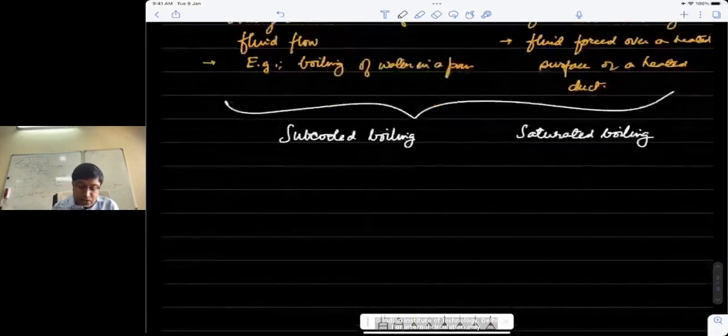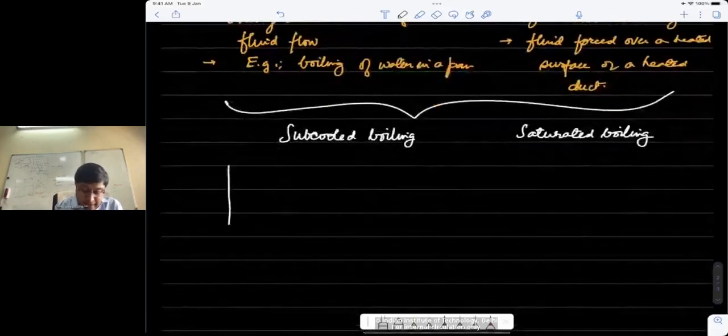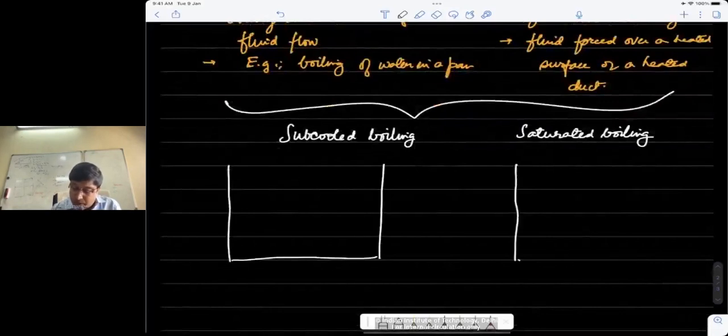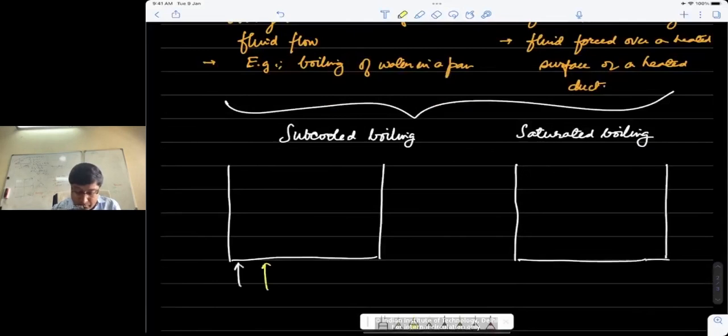And what is the difference between these two? So let's take the same thing. Let's say we have a pool of water in both scenarios, and we are supplying heat to the pan from the bottom surface. So this is heat coming into the pan.